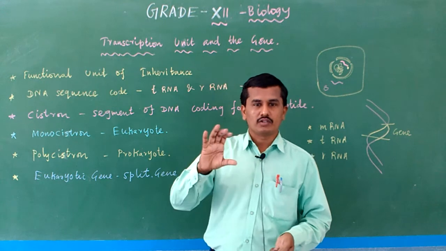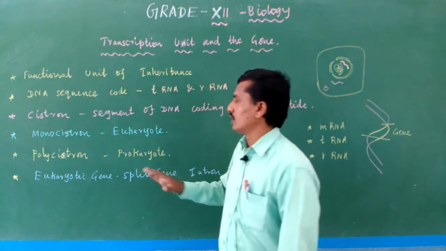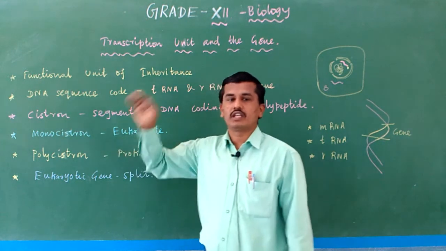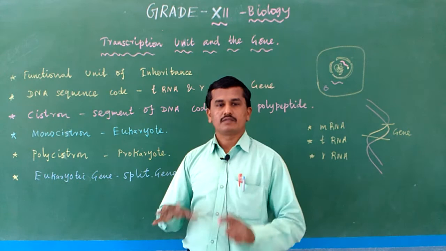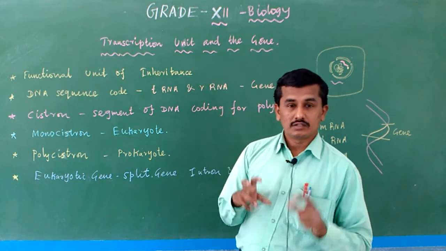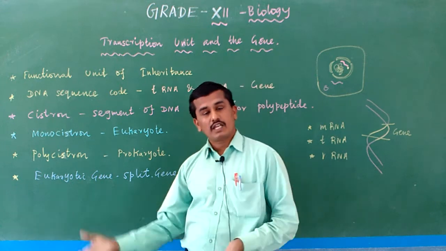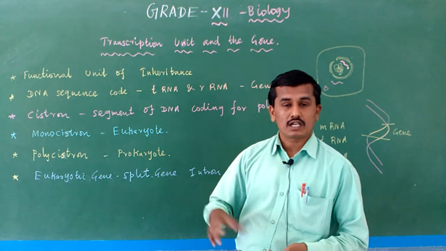Appa DNA oda segment protein code pannuchina, the segment is known as what? Cistron, or another name is gene. The part of the DNA which codes for the protein is also a gene. The part of the DNA which codes for tRNA is also a gene. The part of the DNA which codes for rRNA is also a gene.